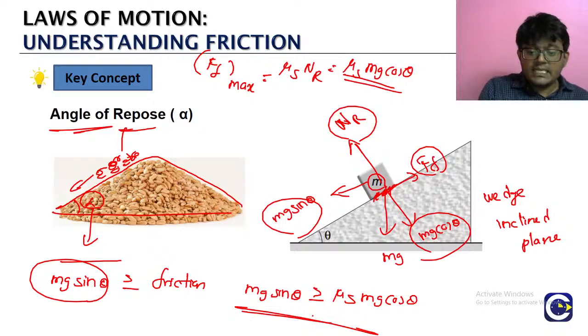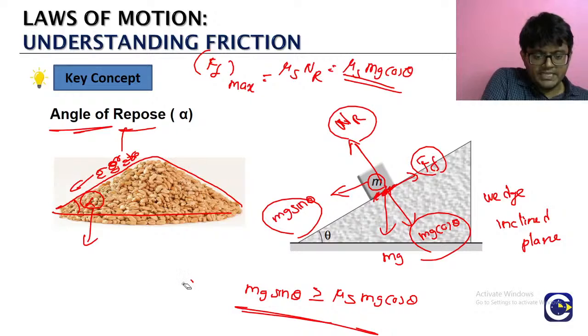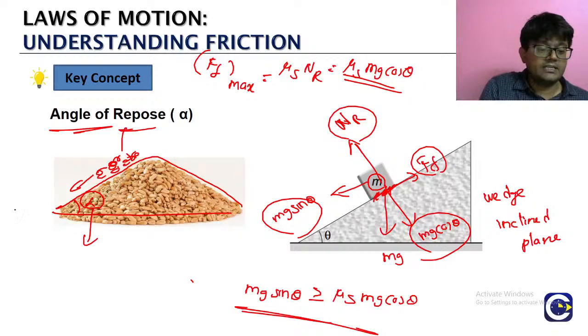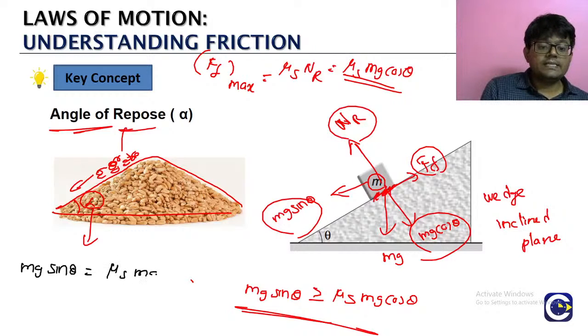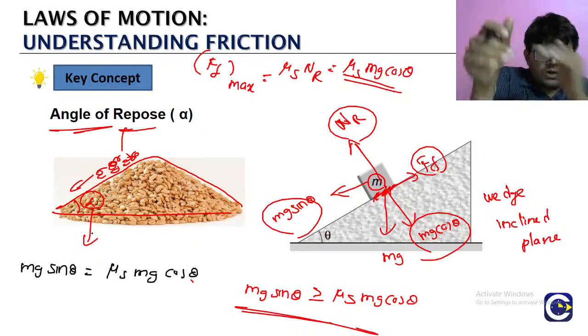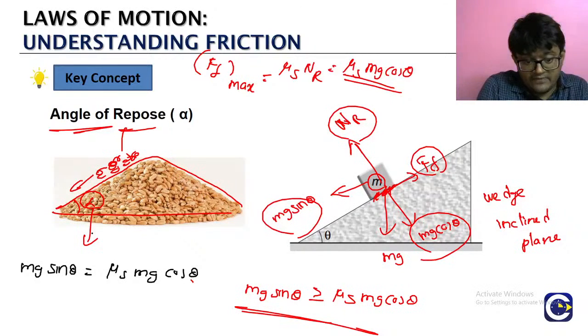Now if we take exactly equal, that is the point where, as we said, sliding is about to start. When we make it equal, the sliding is just about to start. The condition for that is mg sin theta exactly equal to mu s into mg cos theta. This is when both of them are exactly able to balance. The downward sliding force is equal to the maximum value the static friction can have. Beyond this, static friction cannot increase its value.